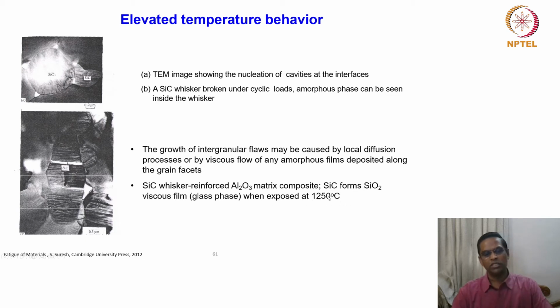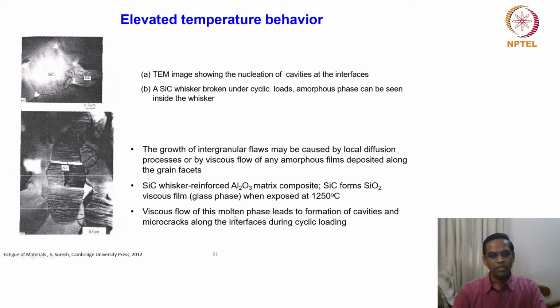So what happens to this highly brittle material at high temperature? That is just given as an example, with the new flaws and the new phase which comes, crystalline form, and which becomes viscous flow or amorphous film formation. All these aspects are shown in this micrograph.